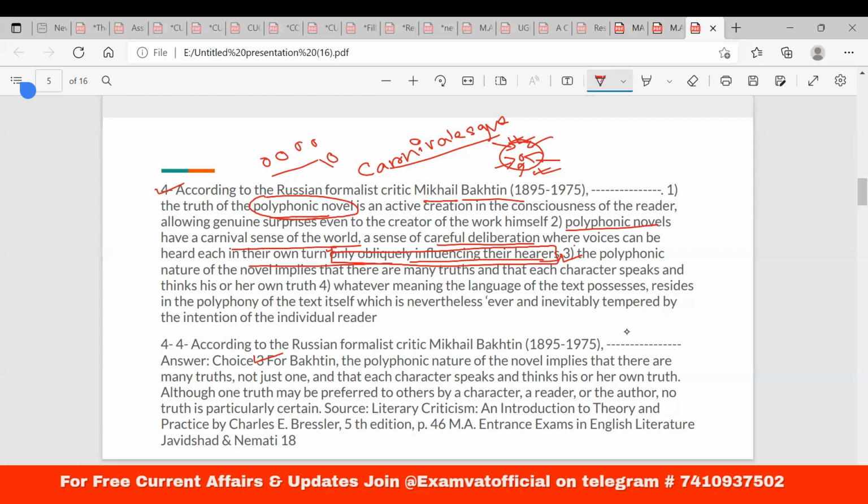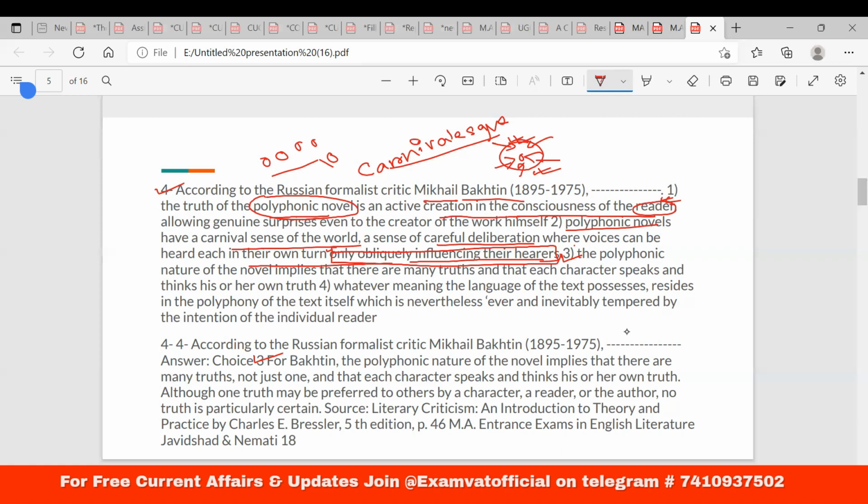Why not 1? The truth of the polyphonic novel is an active creation of the consciousness. So it is not an active creation in the consciousness of the reader. It doesn't depend only on the reader. It depends on the voices in the text also. Okay, that matters how you would perceive. It is not a very linear consciousness that would help you perceive.